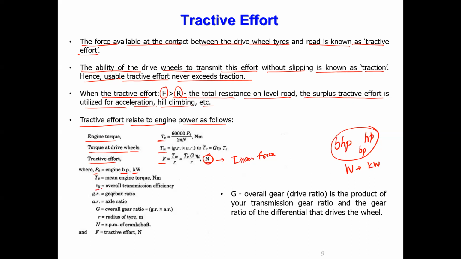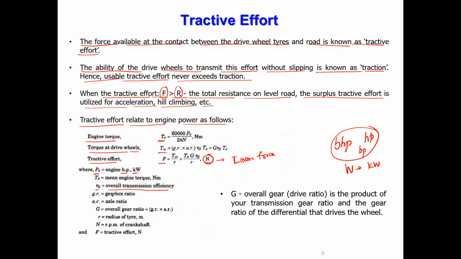Then eta T is the overall transmission efficiency. That means from the engine, the rotating torque is connected to the gearbox. The gearbox in turn is connected to the differential. A differential and gearbox have gears inside, so there's a gear ratio. So the overall gear ratio is controlling the transmission efficiency of the transmission system of the vehicle.